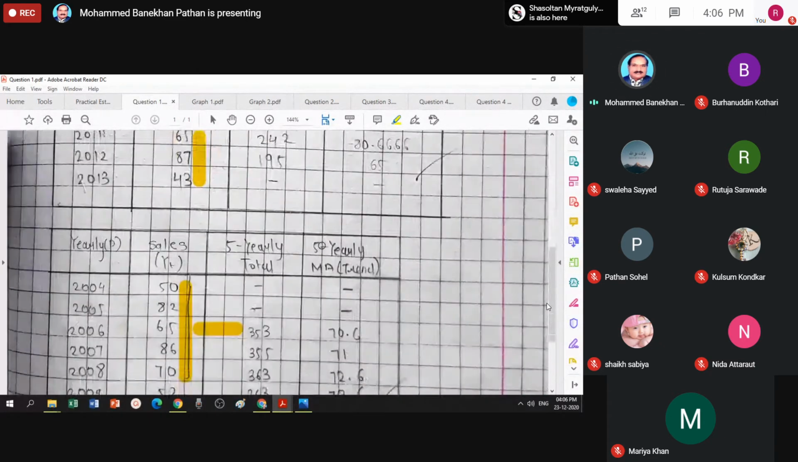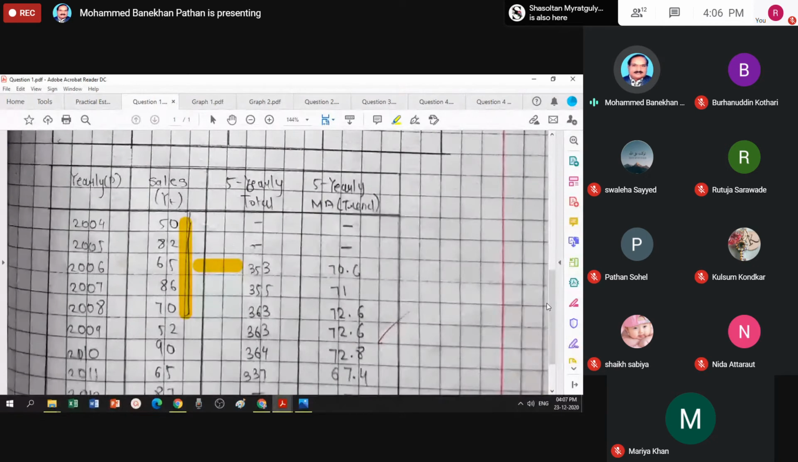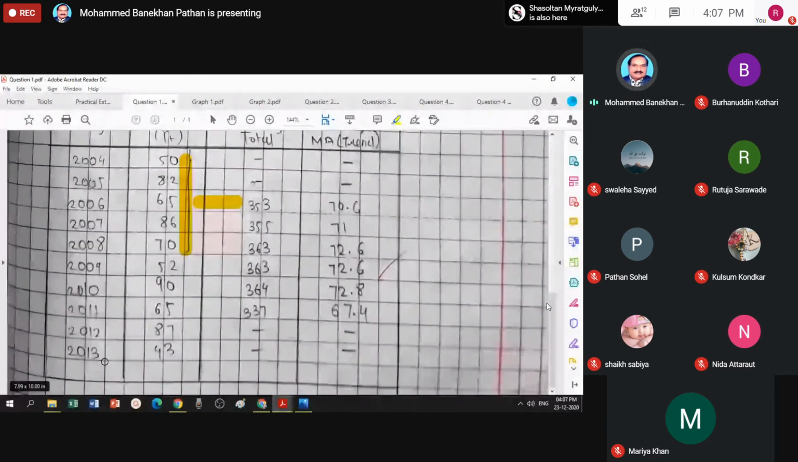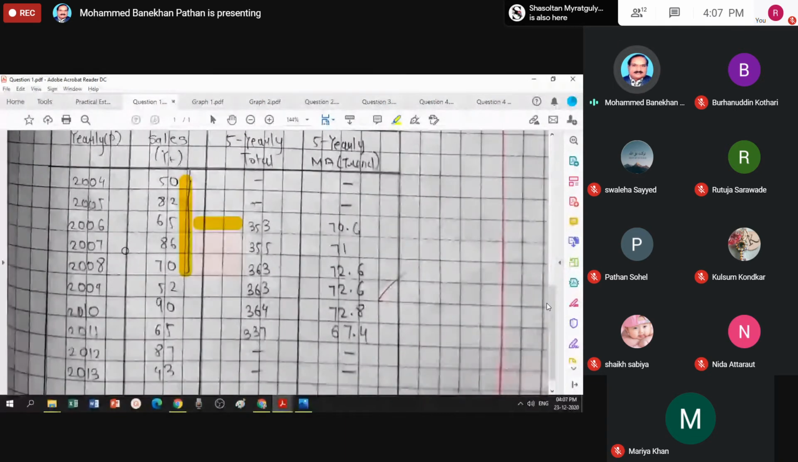Similarly, in case of period equal to 5, the center comes at 2006, so quite naturally you will not get a moving average for the first two and the last two. That is a serious drawback of the moving average method. The procedure works exactly similar to question 1 if n is equal to 3.